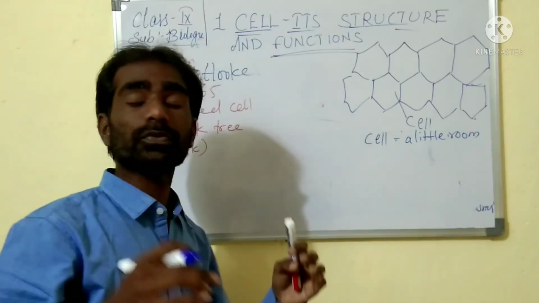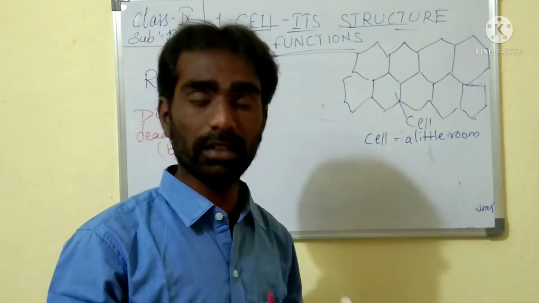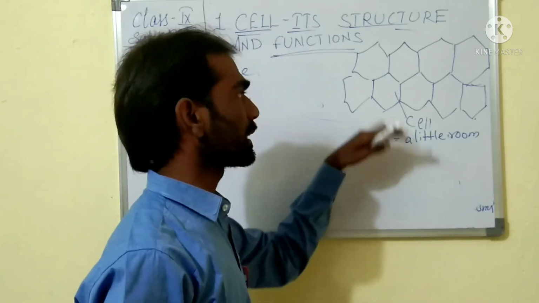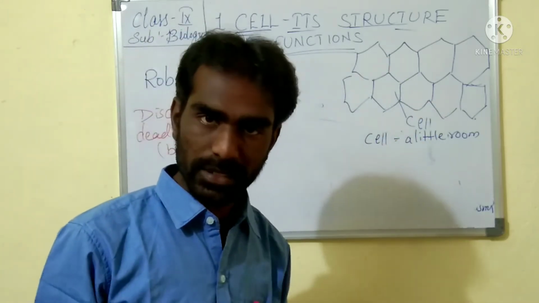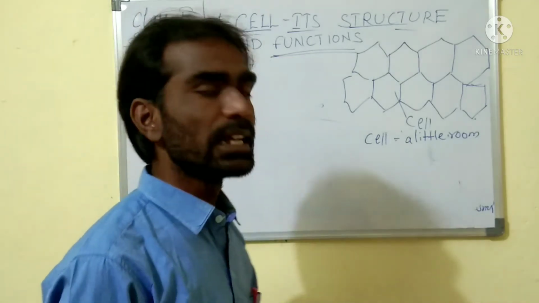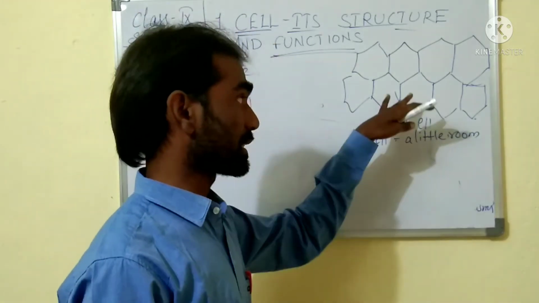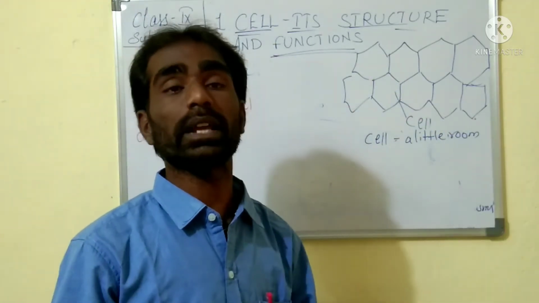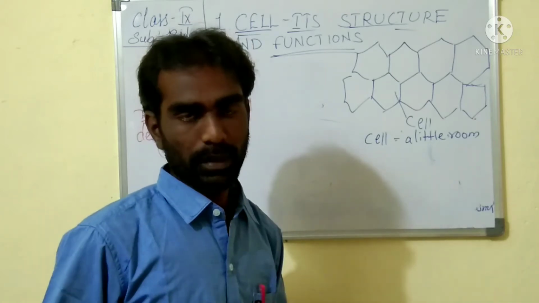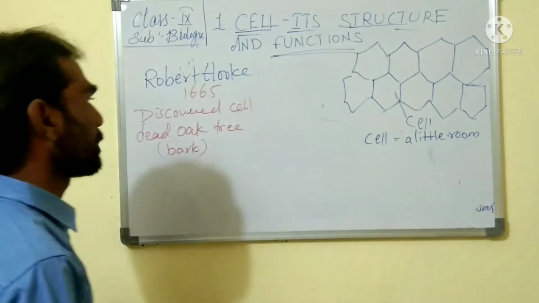When he observed through his own microscope, which was developed by him, he found little compartments, room-like structures. So that's why he called it a cell. But it is a dead cell, so he did not find anything in that cell. Later, what happened here?